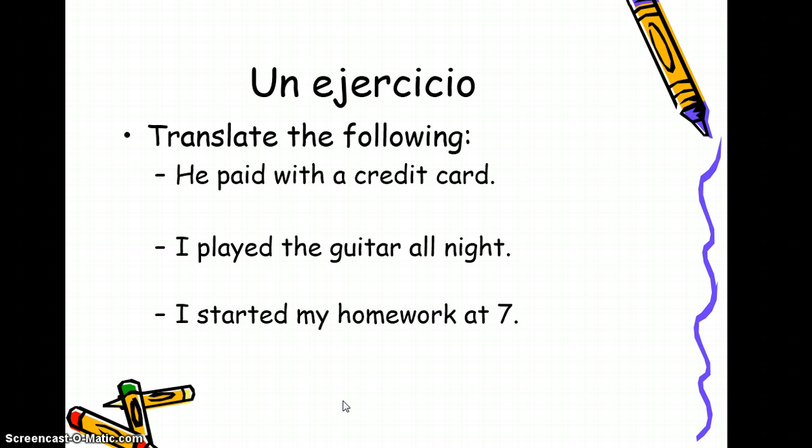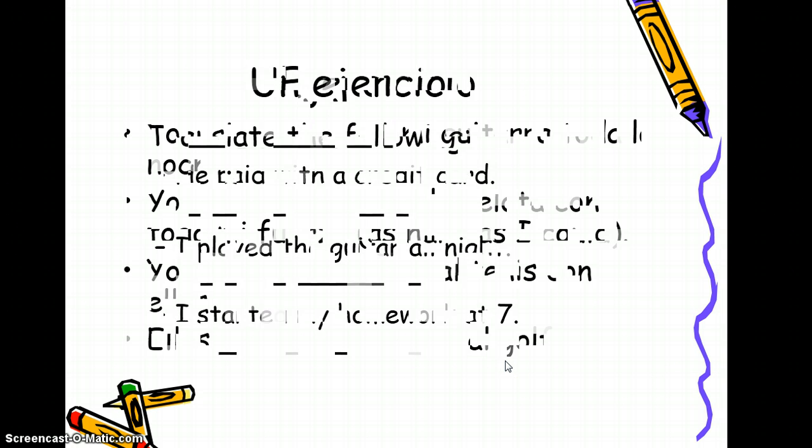Un ejercicio. Translate the following using gar, car, sar verbs. Be careful. Only two of these have yo in them.